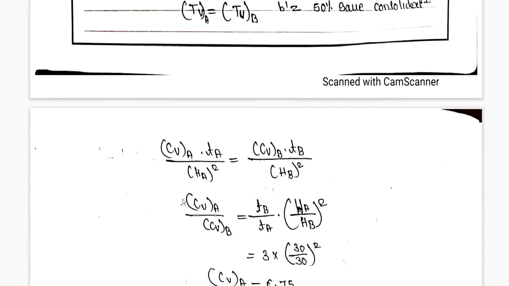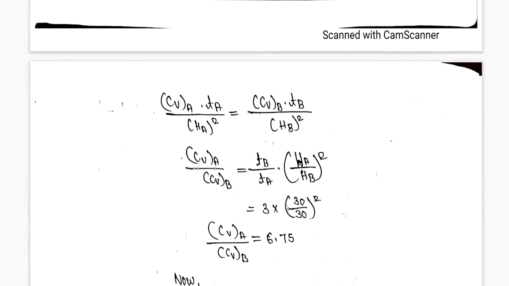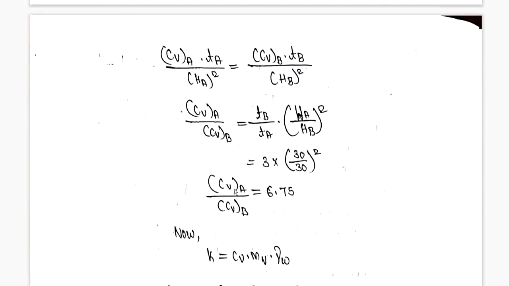In the same way, if I substitute the values, I am going to get the ratio of CVA and CVB.